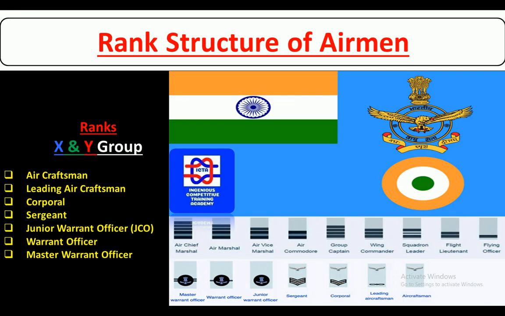Your rank structure, as you can see: once you are inducted into Air Force, you will join as an aircraftsman, then leading aircraftsman, corporal, sergeant, and then followed by the JCO ranks, that is junior warrant officer and master warrant officer. You can see down below the officer ranks as well.